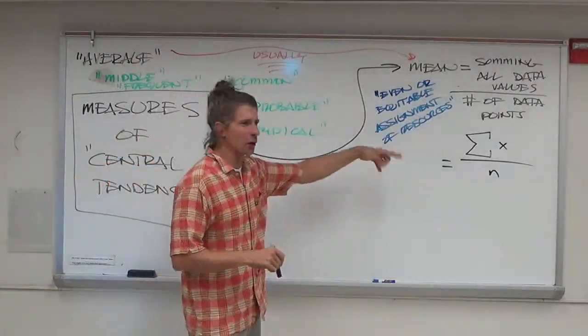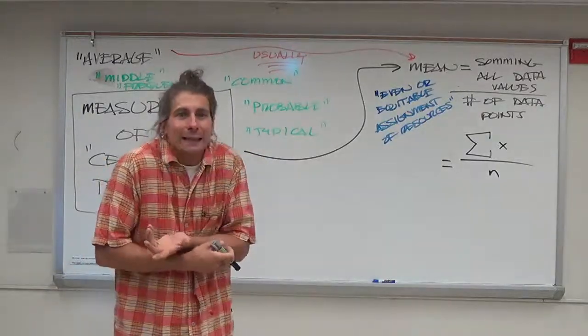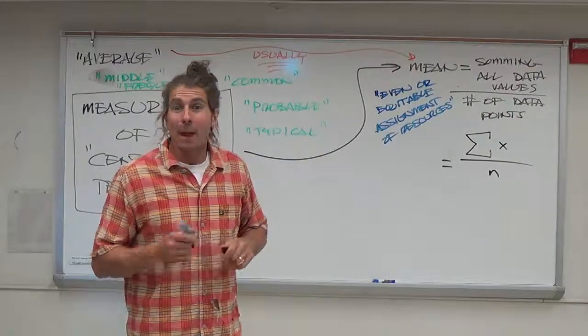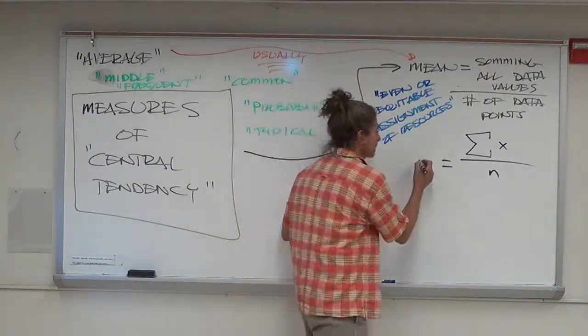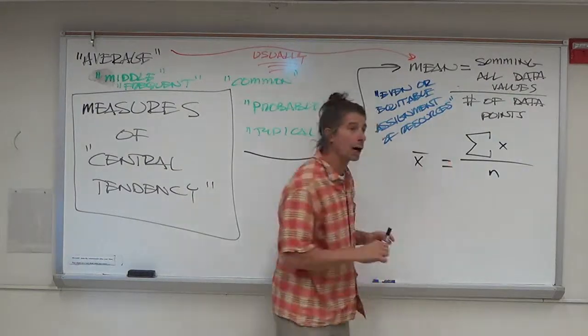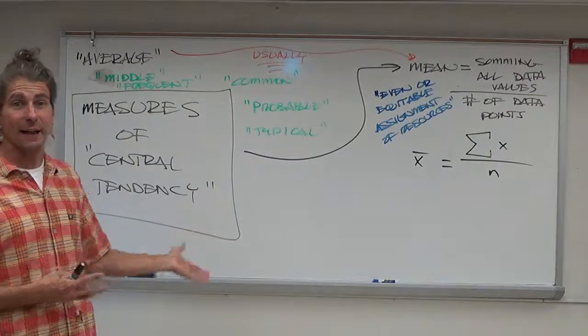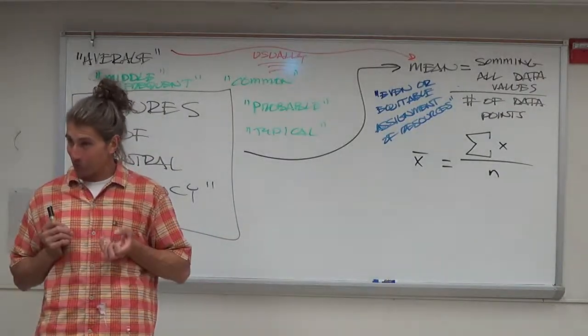I used to have a whole unit on just the summation notation, but students don't like it very much, and I realize it's overkill. You don't need it, as long as you understand what that big sigma means, which is add. And we even get tired of typing the word average or mean, so we simply put x bar for the sample mean. I shouldn't say we. Somebody at some point did x bar and we're saddled with it. So when you see x bar, that means a sample average.